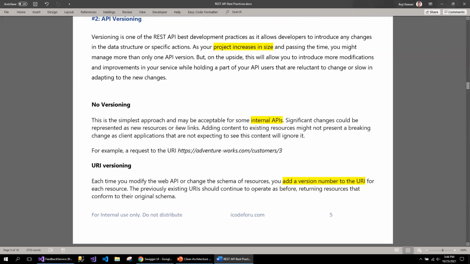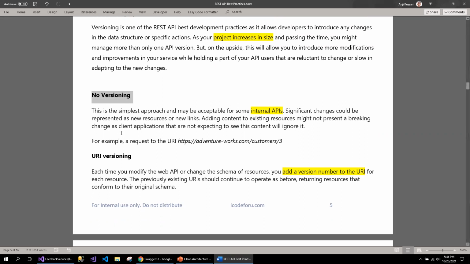So there are different ways to do the API versioning, and you don't need to do the API versioning in some scenarios, like when you are creating a small POC or small internal applications, but that's not recommended. As I mentioned, REST is an architectural style and doesn't force anything, but that doesn't mean that you don't need to follow it. It's always best practice. It is always good to follow the best practices.